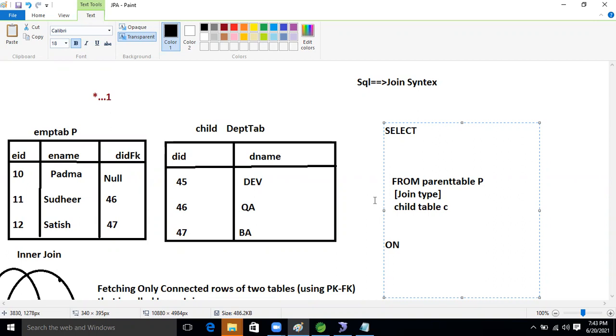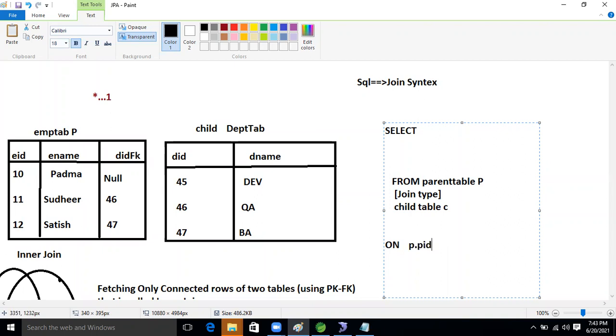So how can we write it? We are connecting both tables for the selecting table. So what is the parent table? P.EID equals to. We will take the reference of the parent table dot. If it is an inner join, just think about the parent table PID.